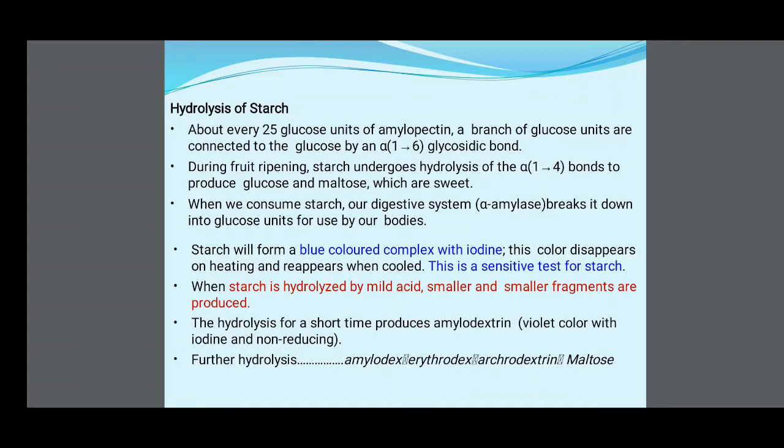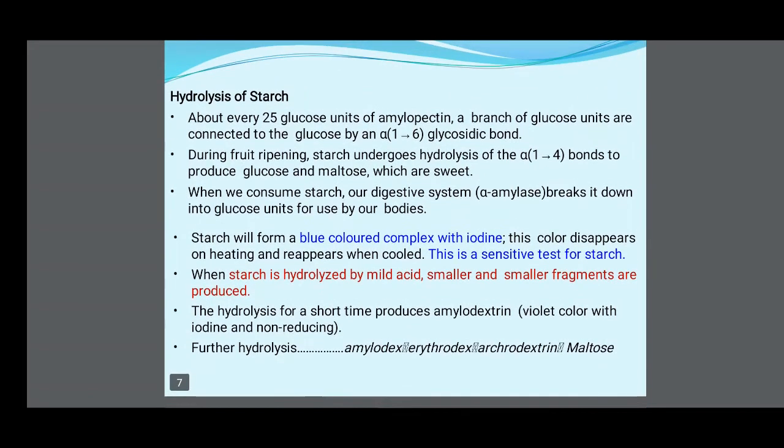Then starch will form a blue colored complex with iodine. This color disappears on heating and reappears when cooling. This is a sensitive test for starch. When starch is hydrolyzed by mild acid, smaller and smaller fragments are produced. Hydrolysis for a short time produces amylodextrin, which is violet with iodine and non-reducing. Further hydrolysis gives erythrodextrin, achroodextrin and maltose.